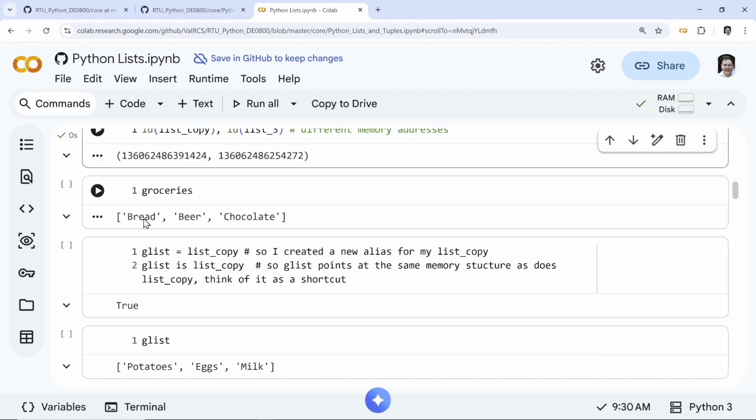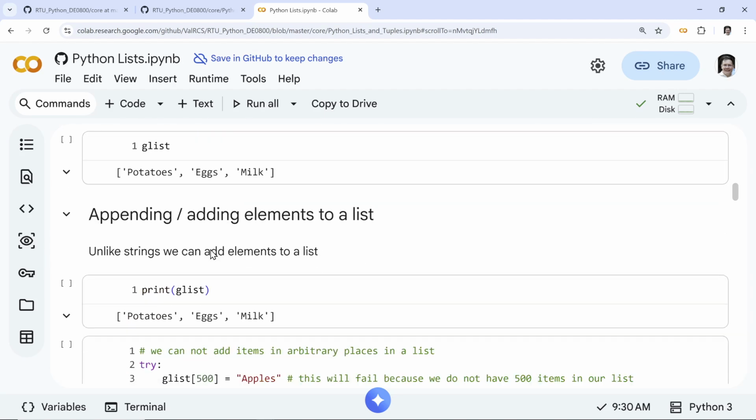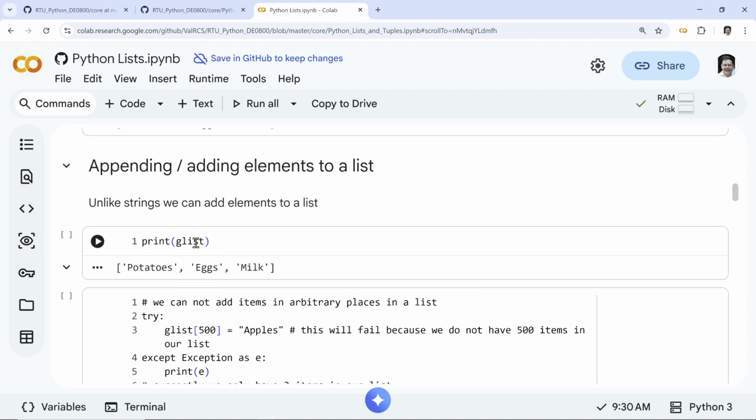I did this before, so I'm skipping this already. So if we come to the next part, now I already mentioned in the very beginning that lists are dynamic by their very definition, right?